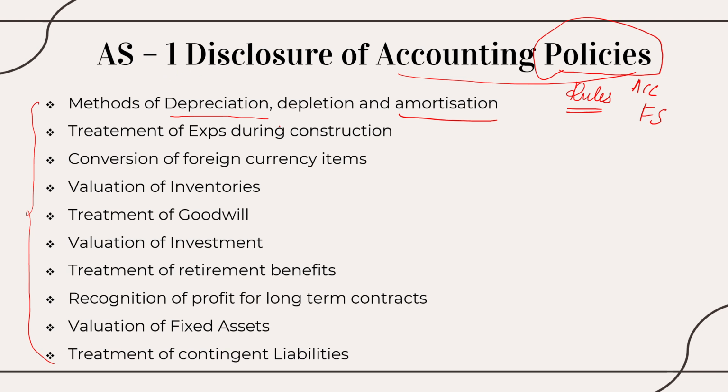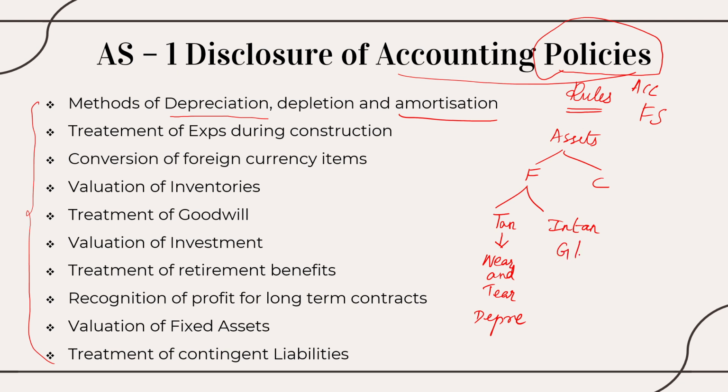What is the meaning of depreciation? Before we go into that, let's talk about assets. Assets can be classified mainly into fixed assets and current assets. When it comes to fixed assets, it can again be classified as tangible and intangible. When it's tangible, the wear and tear is known as depreciation. When it's intangible assets like goodwill, patent, etc., we call it amortization.